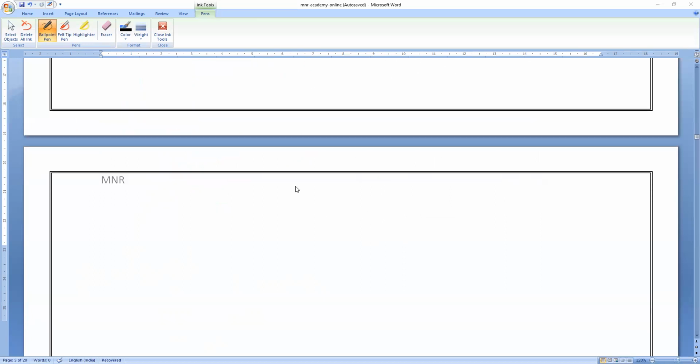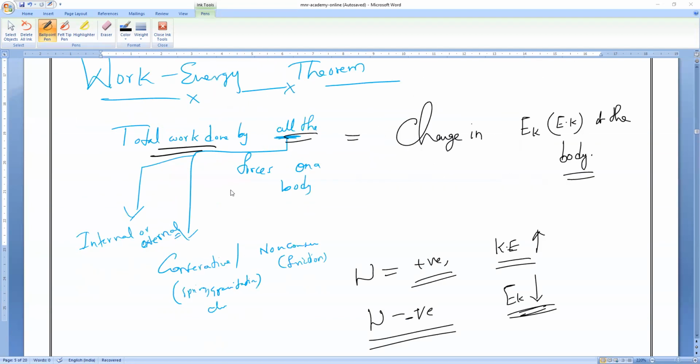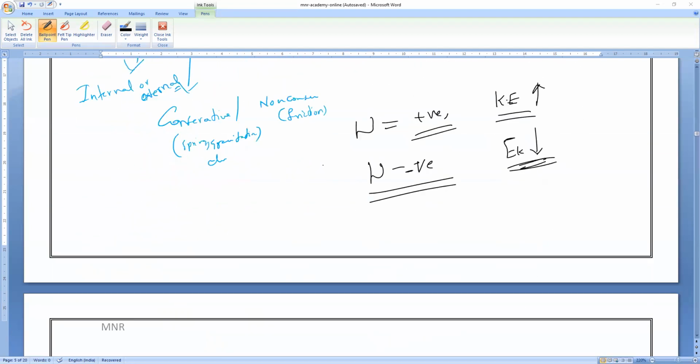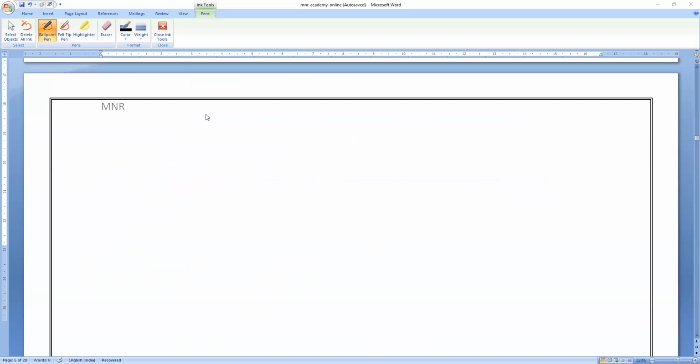Now, what do you mean by the definition? Everybody read what is that? Total work done by all the forces on your body. Means what forces? Everybody. Work done by conservative forces, work done by non-conservative forces, work done by internal forces, work done by external forces. Everything is equal to what? Everybody. Change in kinetic energy. Am I right or wrong? Everybody, please respond. That is only called the work energy theorem. Any doubt, please respond. All of you.